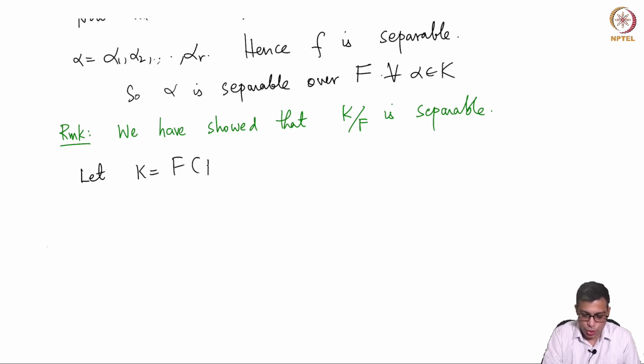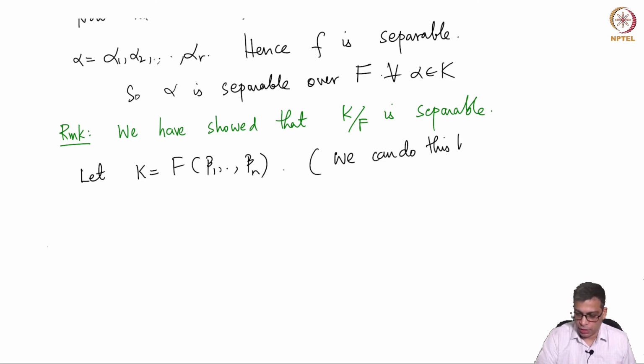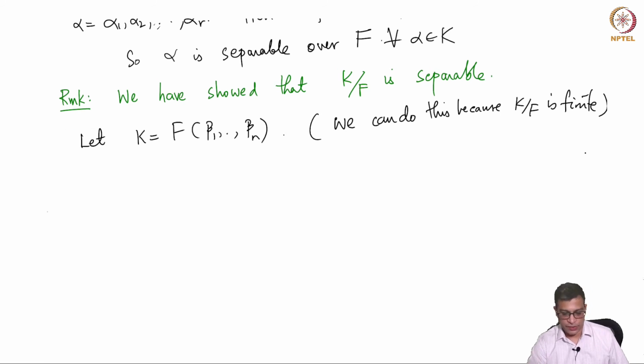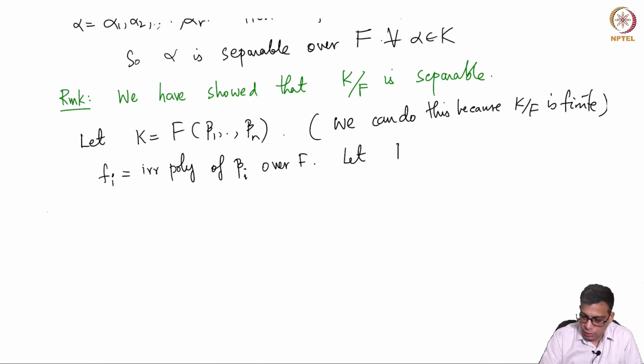So now let us choose some beta 1 through beta n such that K is equal to F(beta 1, ..., beta n). We can do this because K over F is finite. That is our global assumption, right? Let f_i be the irreducible polynomial of beta i over capital F, and let small f be f_1 f_2 times f_n.